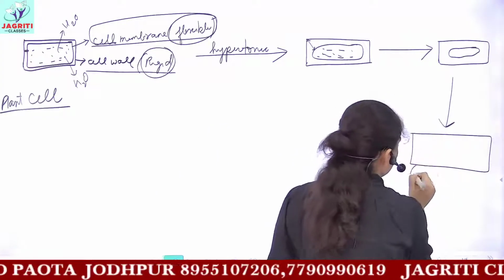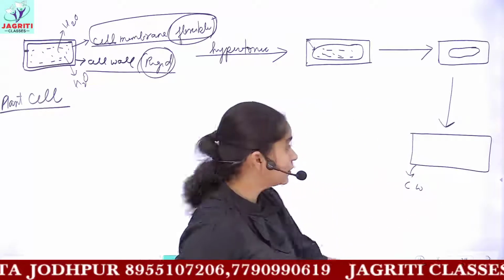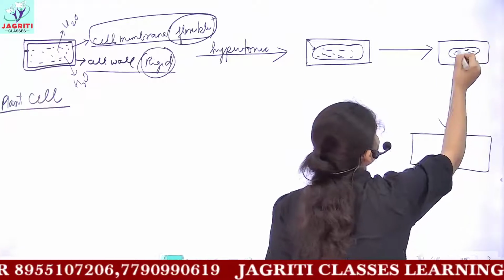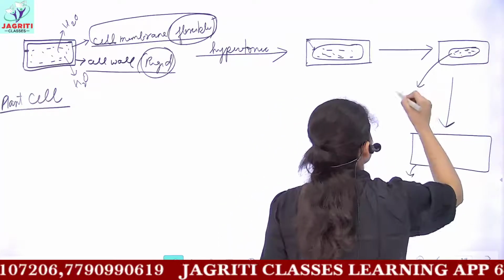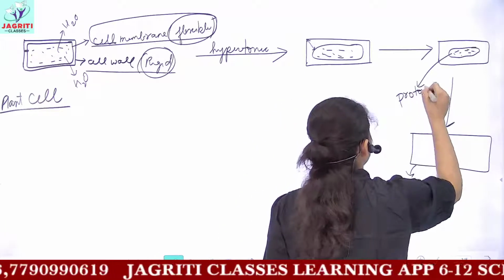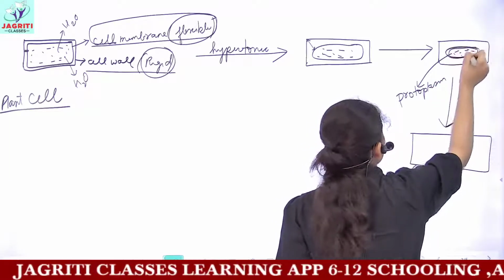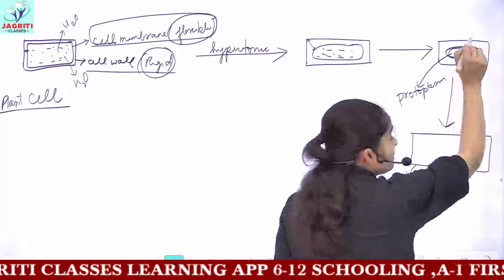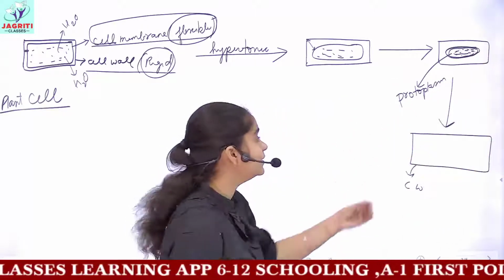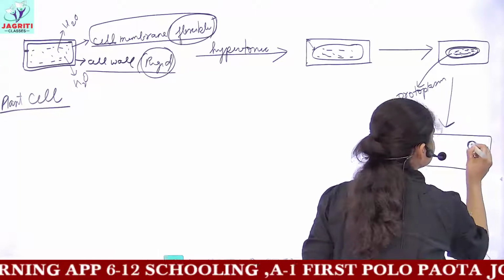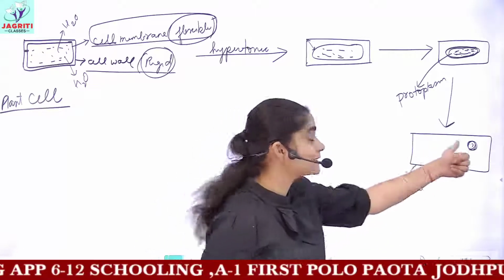The cell wall is rigid, so it would maintain its shape, but this cell membrane along with the cell content, that is, I am referring here to protoplasm, would shrink. Protoplasm is this cell membrane including all the cytoplasmic matter in it. It would shrink to a pea-sized size. That is, now it is completely dried up.